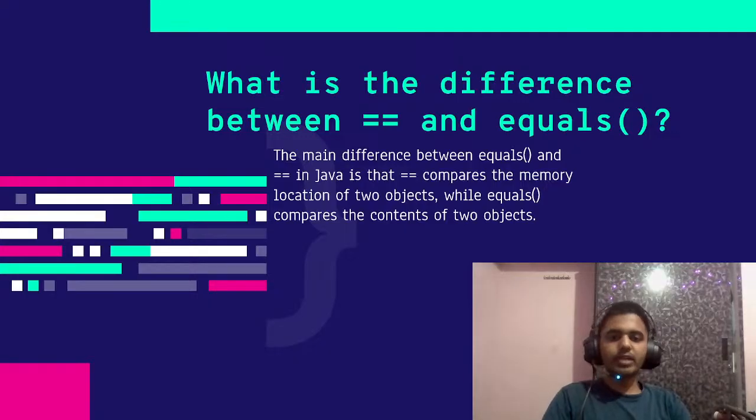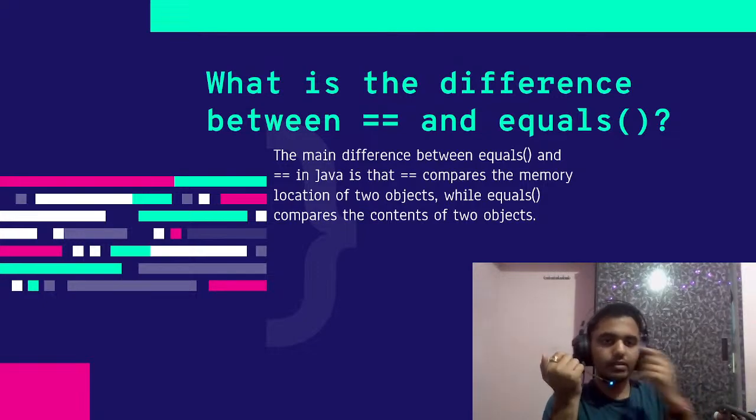What's the difference between double equals and the equals method? The first difference is clear as always: one is a method and one is an operator. Double equals is an operator and equals is a method. The main difference is that double equals compares the memory location of two objects, while equals compares the content of two objects. So if the memory locations of both are equal, it will print true. In equals, if both the strings are equal, it returns true. Both are used for strings, and the equals method is usually used for strings.